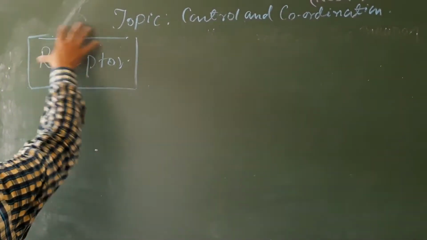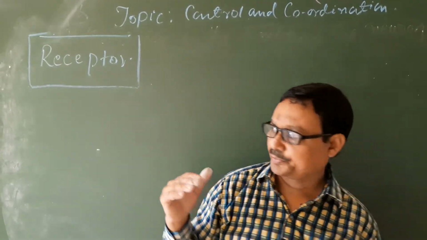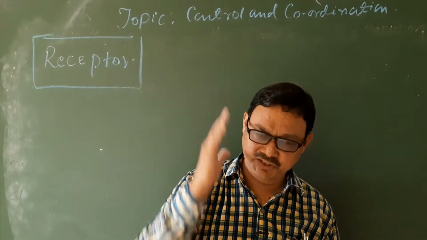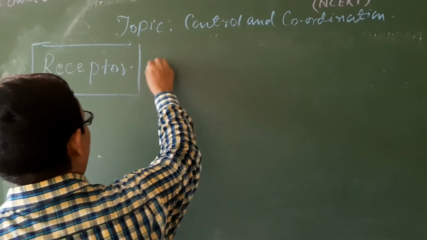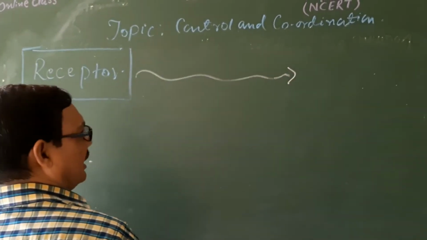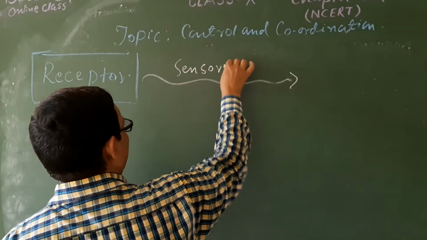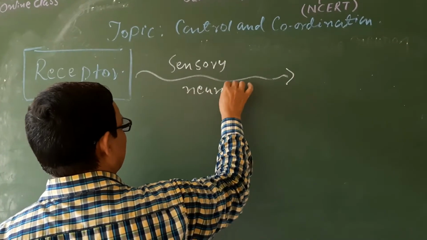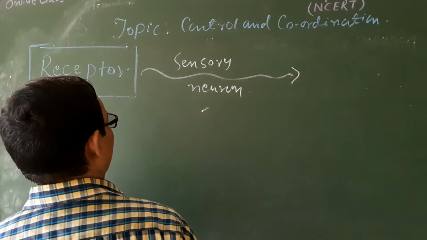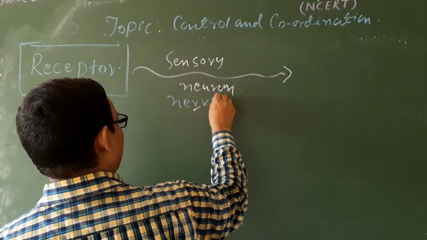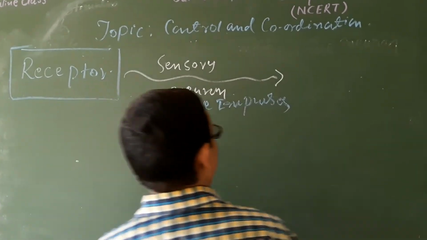The stimulus will be received at some places, and from that place it will travel to the CNS. So a neuron is required, that is the sensory, that conducts the nerve impulses to the CNS.